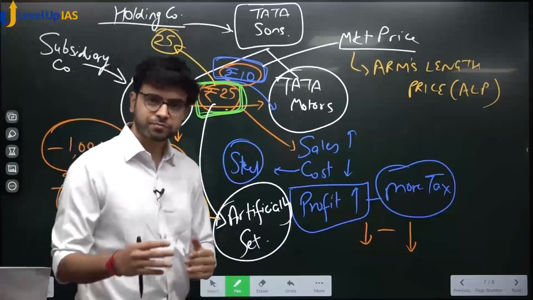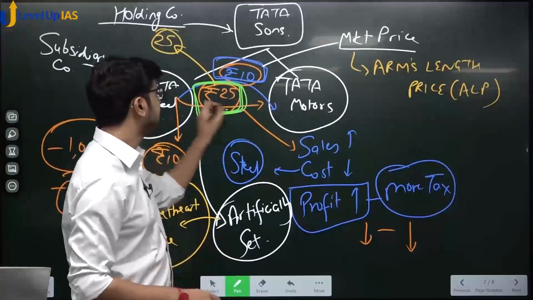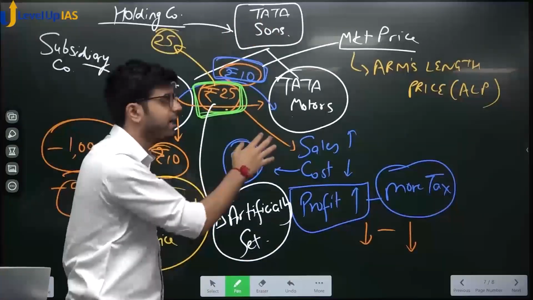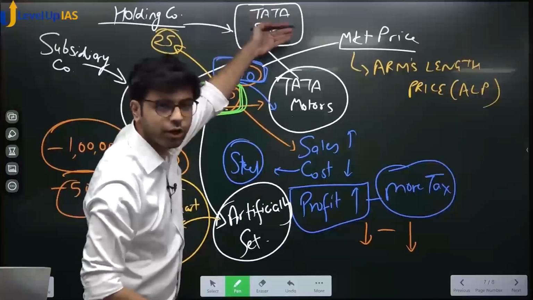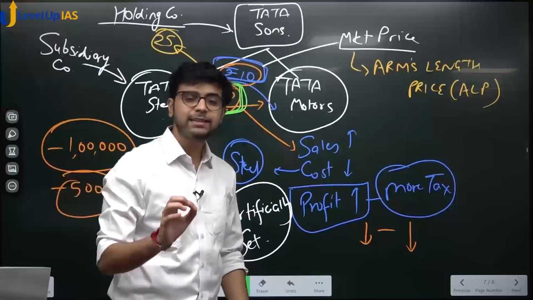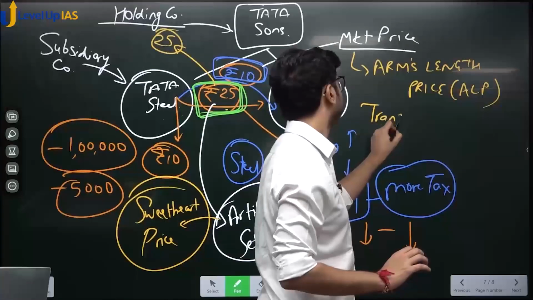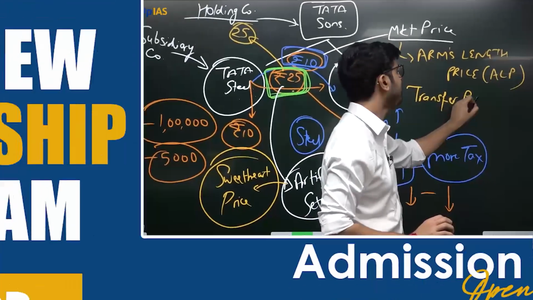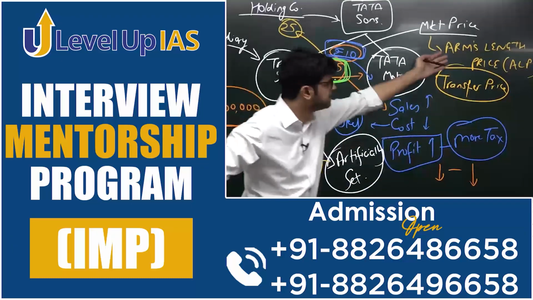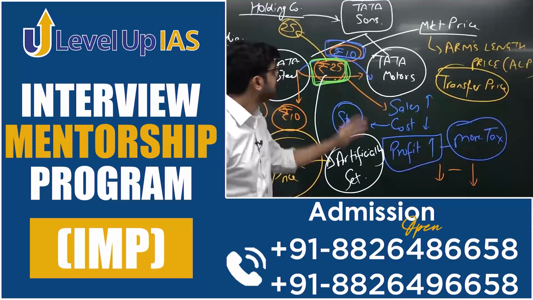Okay? So the Income Tax Act has provisions for deciding these prices in advance. Do you know what these prices are called? The prices at which either the holding transfers some material to subsidiaries, or a subsidiary transfers some material to the holding, or a fellow subsidiary transfers some material to another fellow subsidiary, this price is called the transfer price. Now that transfer price might be an arm's length price or might be a sweetheart price. Do you agree with this? If the transfer price is market determined, then it is an arm's length price. If the transfer price is a settled price, then it will be called a sweetheart price. Okay? This is known as transfer price.